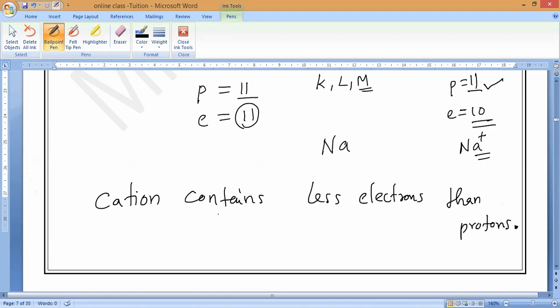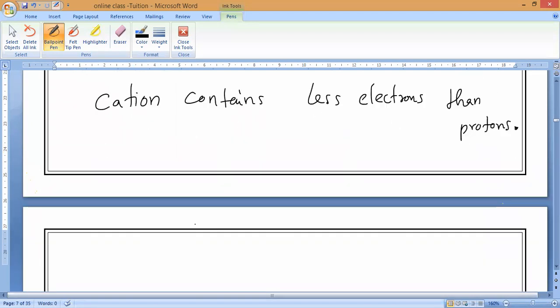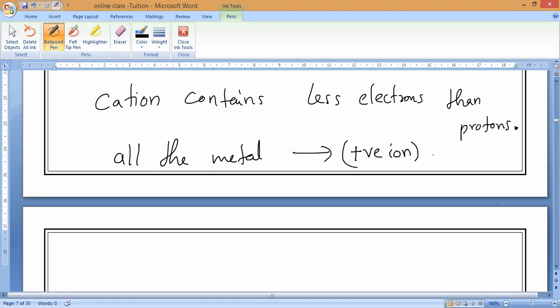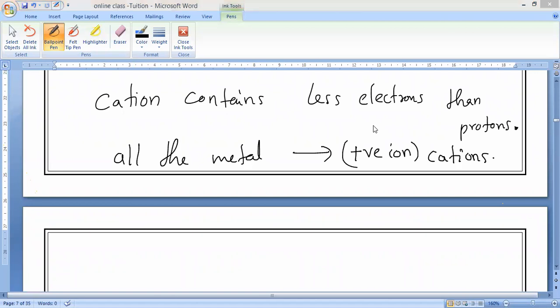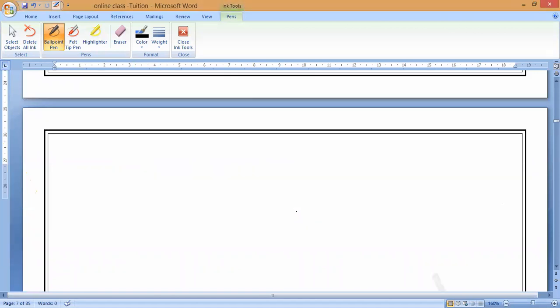Now, if you observe here, all the metals, understanding the ions of all the metal elements, are cations only. So all the metals will form which ions? Positive ions. Also, we can call them cations. Will you guys be able to remember? Yes or no?